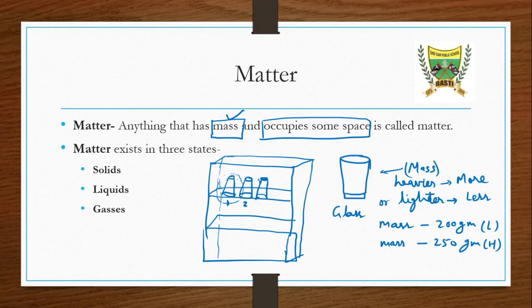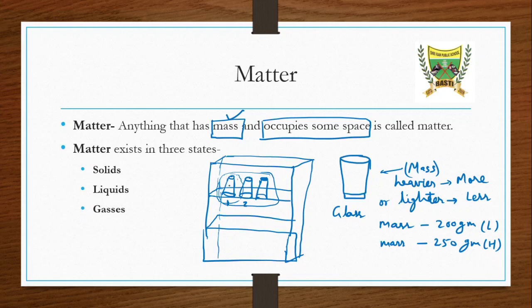So this means the glasses are occupying some space. The first property was that these things have to have some mass. So glasses have some mass, and they also occupy some space. Here we can see that they are occupying some space.